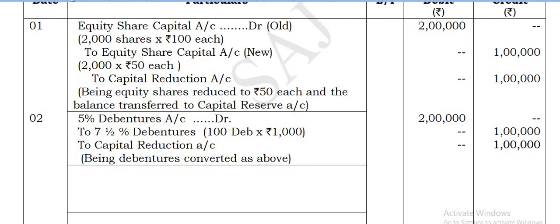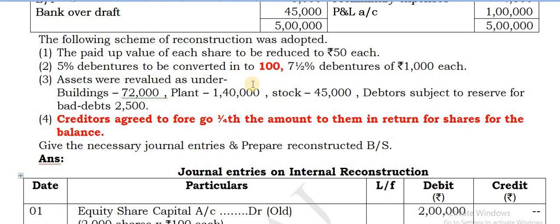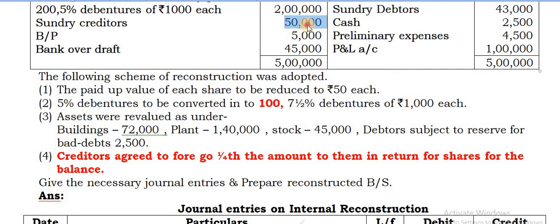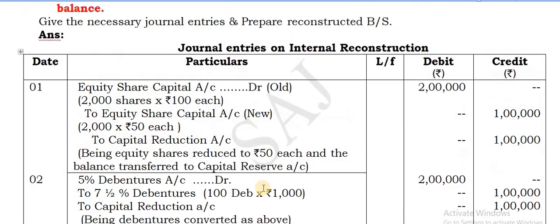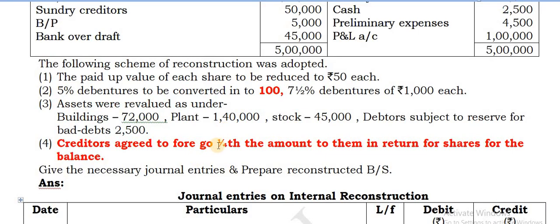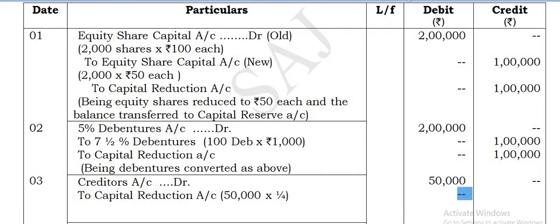Next, entry number 3 for creditors. So creditors account debit, this entire creditors is there, 50,000. So that you take in the debit column. Okay, and how much is foregone by them? See, it is given 1/4 of the amount is foregone. That will be transferred to capital reduction account. So to capital reduction account, 50,000 into 1/4, 12,500.